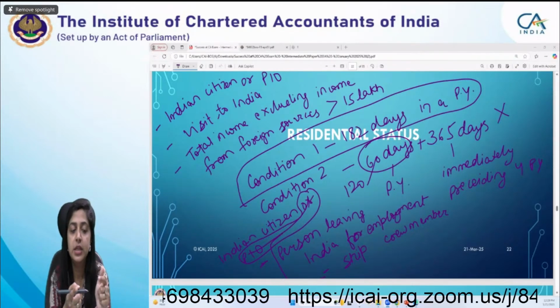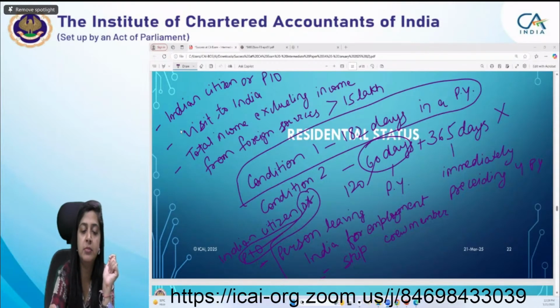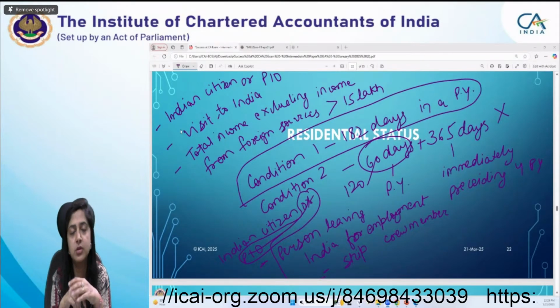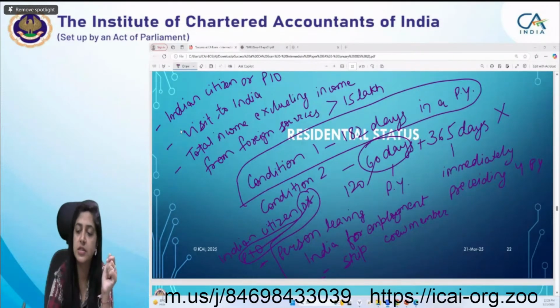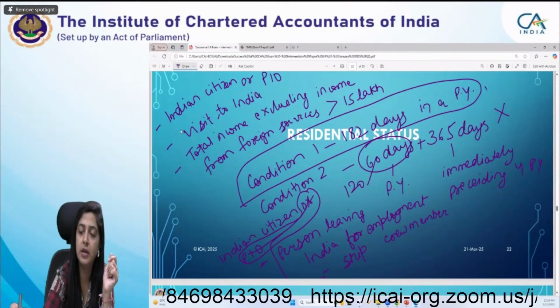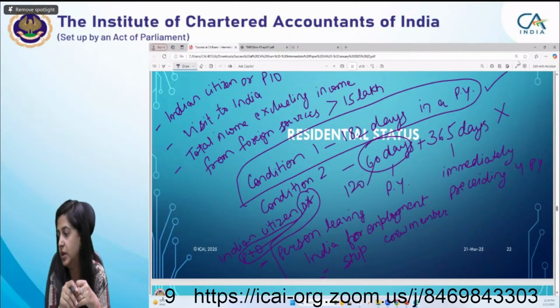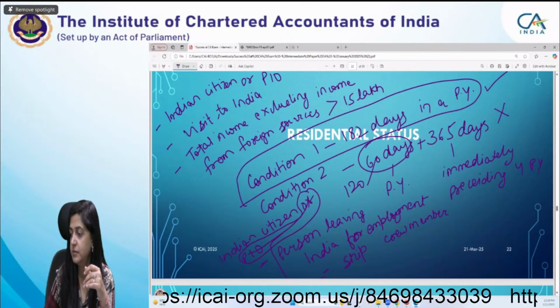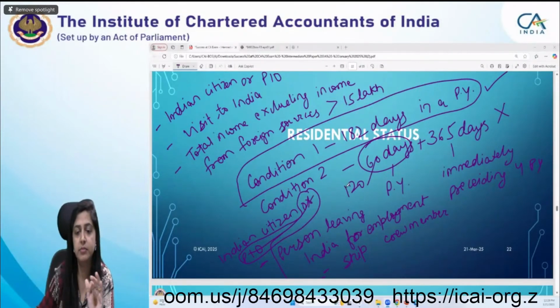If in this case two conditions are satisfied, but the third condition, the income excluding income from foreign source, does not exceed 15 lakh, in that case, students, the second condition will not be applicable and he will be a resident only if he stayed 182 days or more in India. Okay? These are the main conditions.